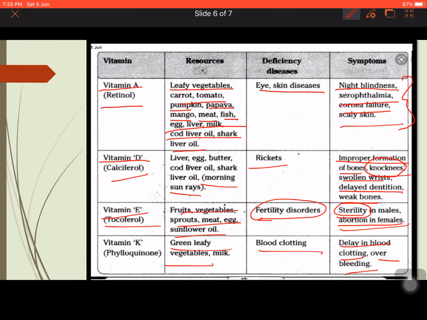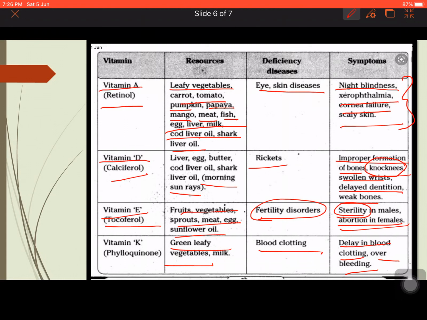Now we will move on to water soluble vitamins. So when we were discussing each and every vitamin, we were already discussing their functions. So in gist, we can say that vitamin A promotes growth and maintains proper eyesight. It helps in the development of healthy skin. Okay, vitamin D helps in blood and bone formation.